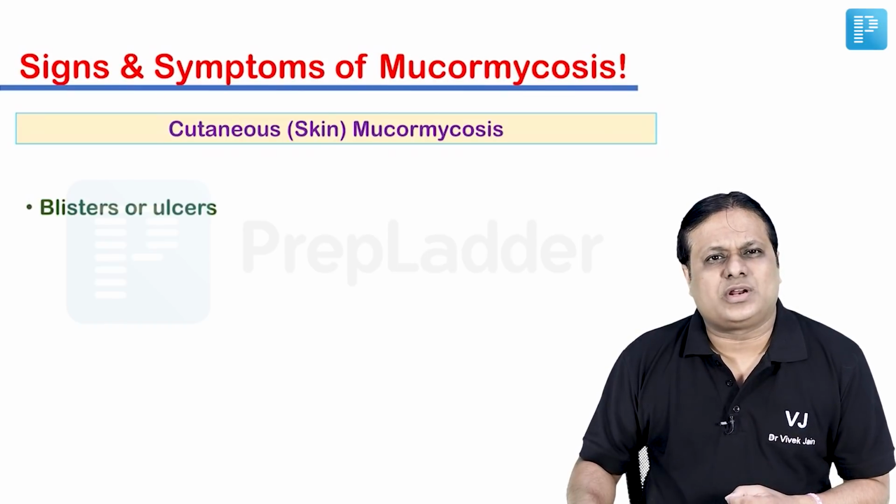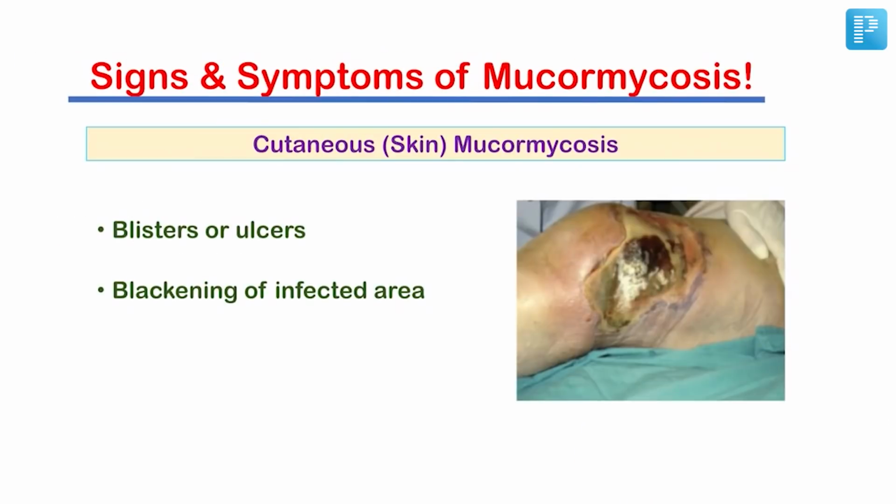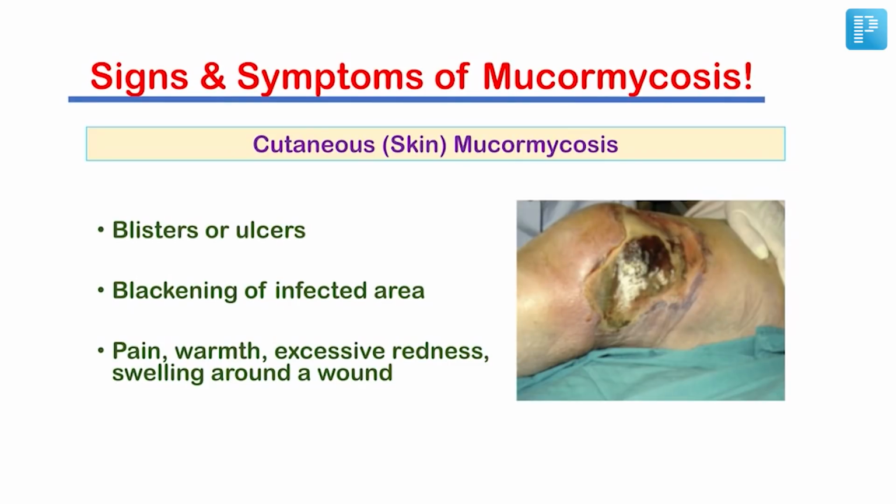Looking at the third major type of mucormycosis, that is cutaneous or skin mucormycosis, patient may present with blisters or ulcers, blackening of the infected area as seen in this particular photograph. Also patient may report pain, warmth, excessive redness or swelling around the infected area or the wound, which is due to this particular fungal infection.